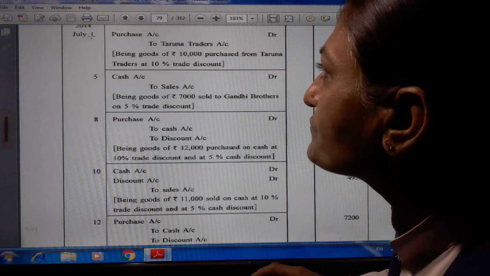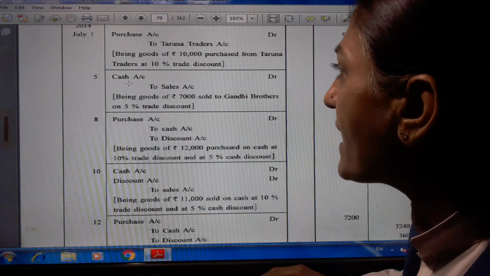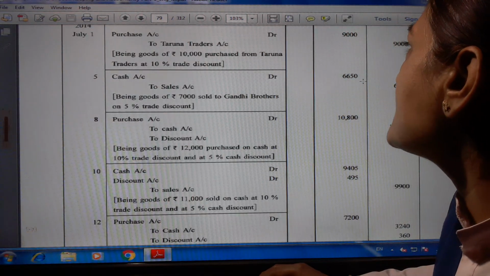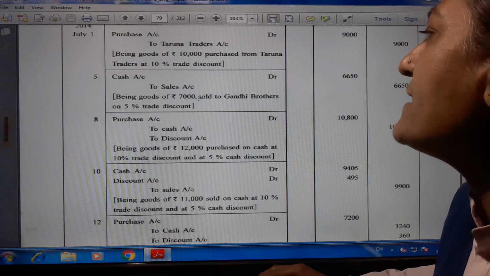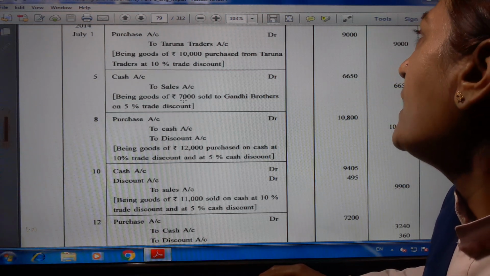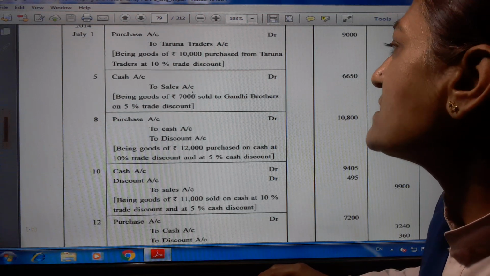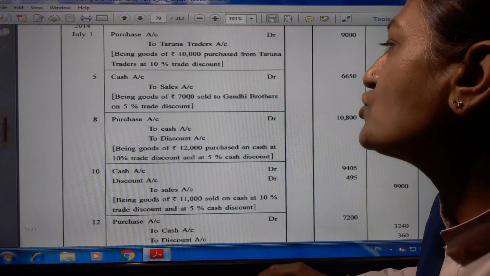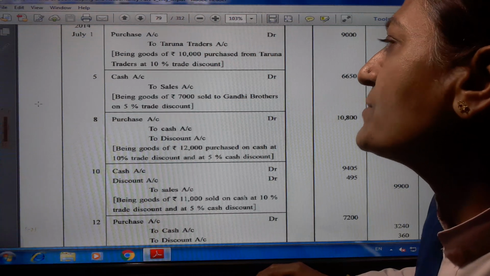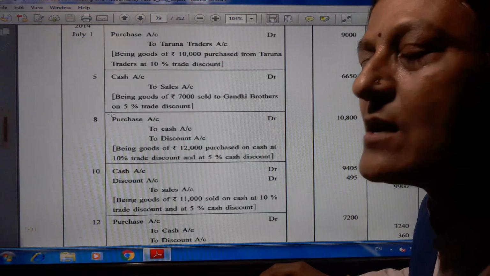Now July 5th, cash account debit 6,650 because 7,000 minus 350 is equal to 6,650 to sales account 6,650, being goods of rupees 7,000 sold to Gandhi Brothers on 5% trade discount.